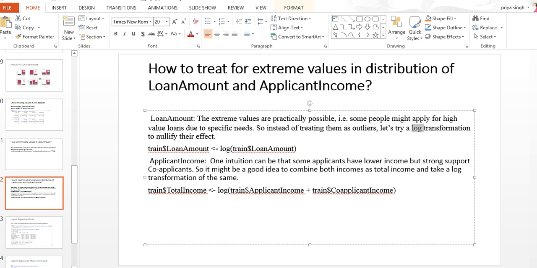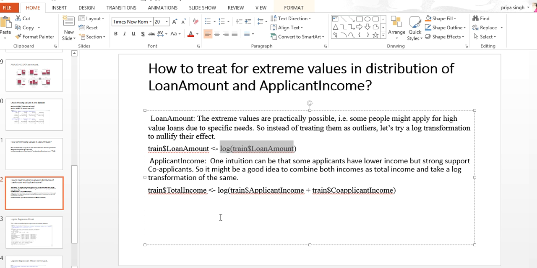We do this with the help of the log command. Similarly for the applicant income also, because it is possible that an applicant does not have too much income, but an applicant who has more income has a high possibility of loan approval, that he or she can pay the loan.